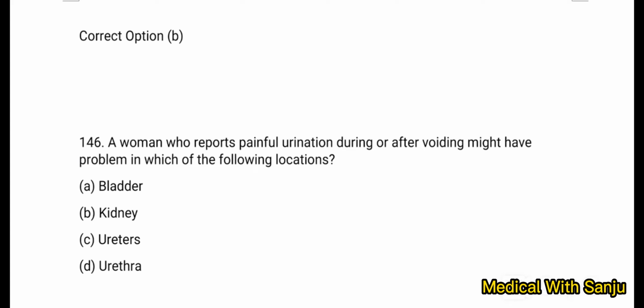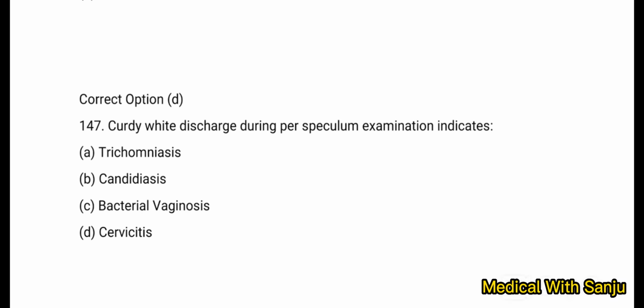So the right answer is option D, urethra. Question 147. Cloudy white discharge during per speculum examination indicates option A trichomoniasis, option B candidiasis, option C bacterial vaginosis, and option D cervicitis.